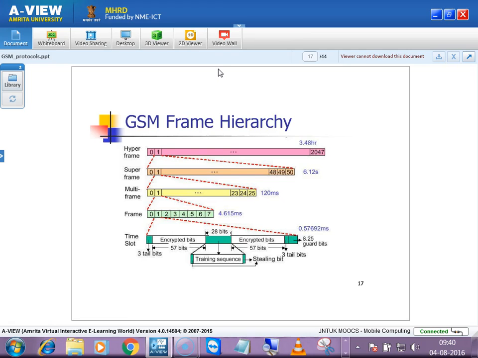Like if you allocate some resources to a user, it will be set as hyperframe number 0, super frame number some 20, and in that super frame, multi-frame number some 24 will be allocated, and in that multi-frame again 4 will be allocated. It is a hierarchy. Once you reach the end, then this hyperframe number will be incremented by 1. I think you got it, right?